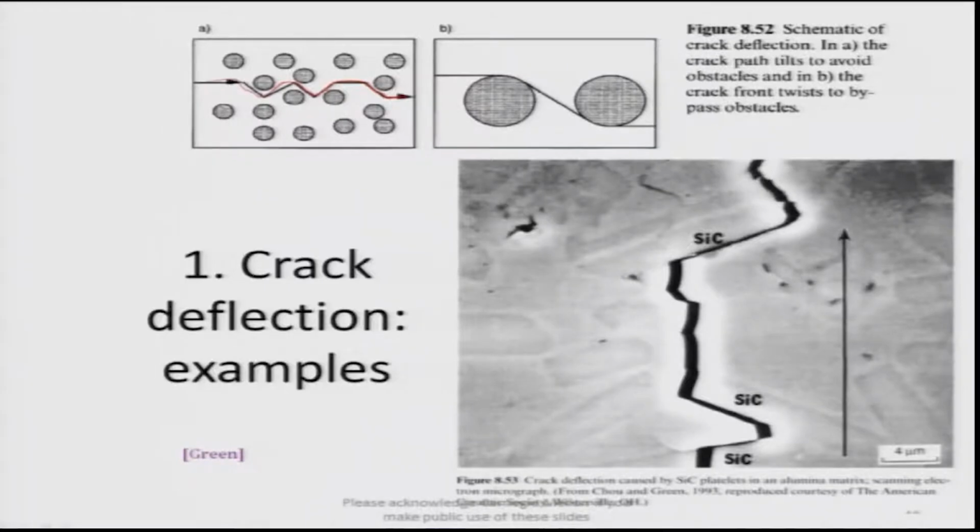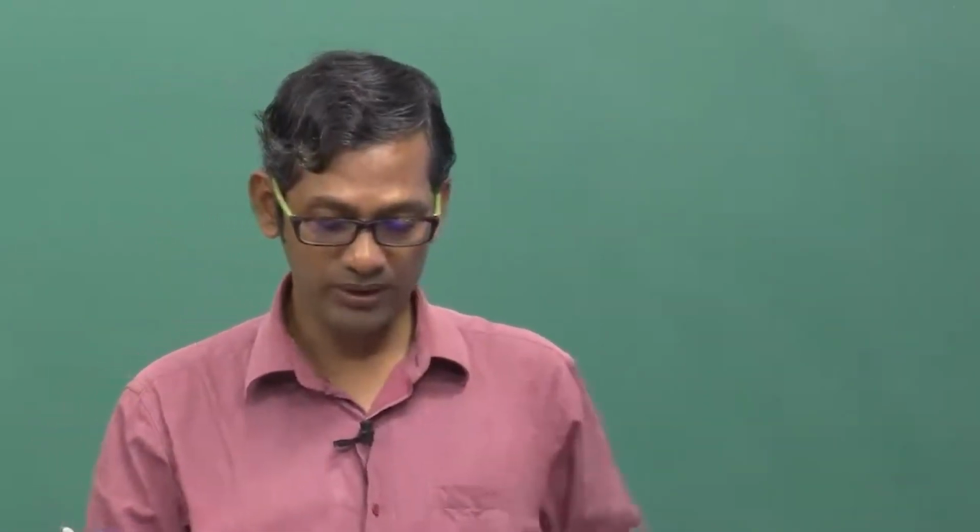So, when it goes through that, what does that mean? The crack requires more energy to propagate. We have to provide more energy to the system to do that. That means we can load the material higher, or we can increase the cycles which the material can withstand in a typical fatigue test. So, that is one particular way of increasing the toughness.